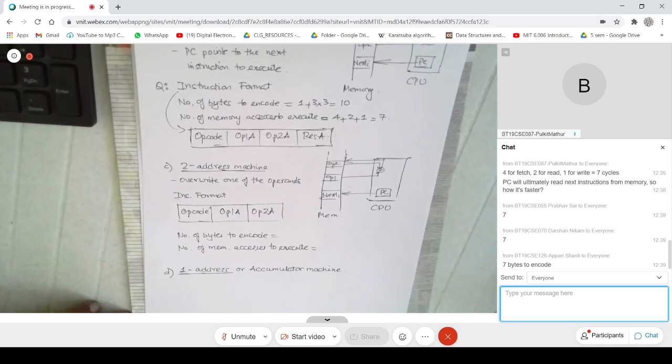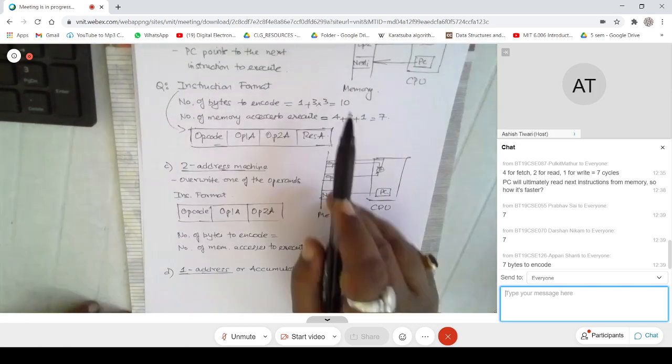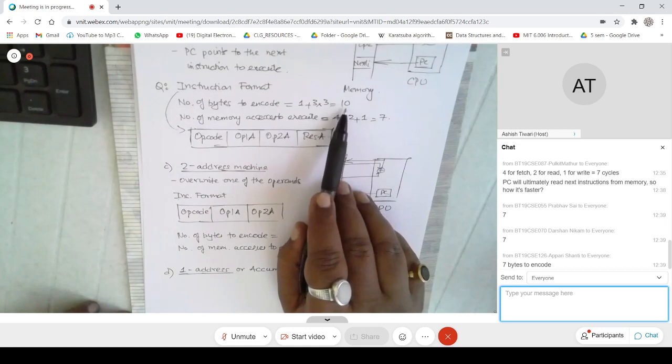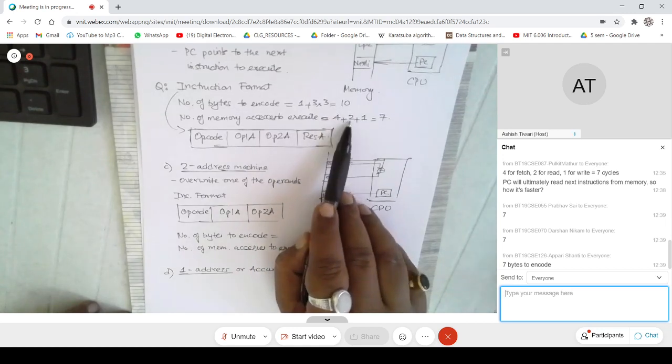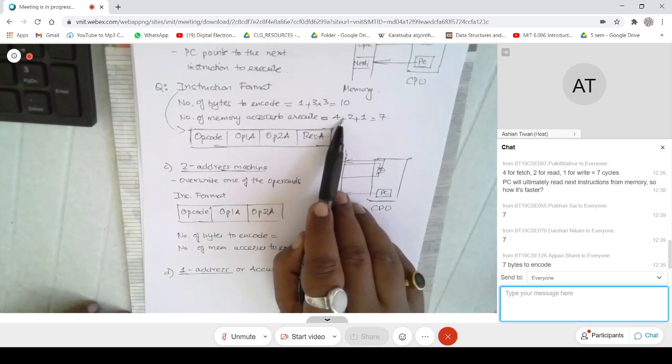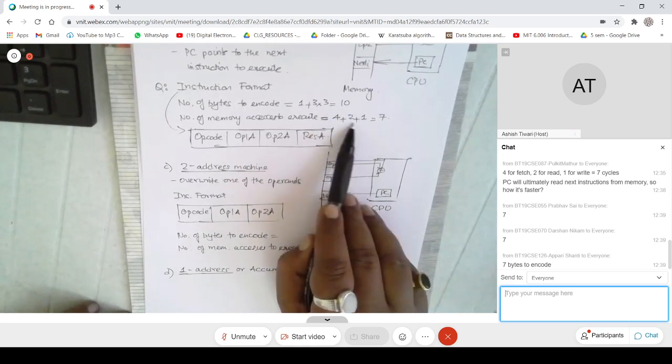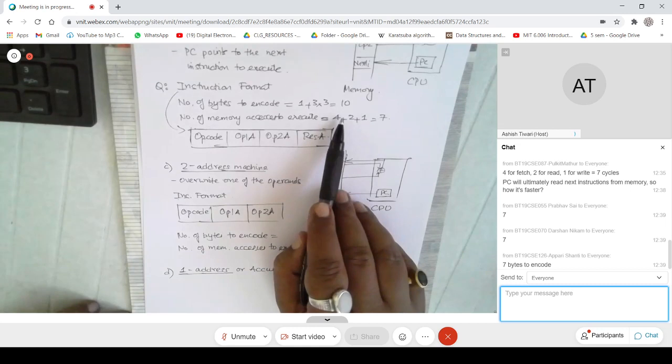But sir, ultimately we have to find the next-to-next instruction, right? It is still stored in memory. How is that passed? Do we use an extra bus or something? So what is happening is, I will tell you. For the current instruction, suppose you are fetching, how many words? 4 words, right? So 4 words for an instruction, and then 3 for executing. Then when you go to the next instruction, still you will require to fetch 4 words and 3 for executing, assuming it is a similar instruction, right?